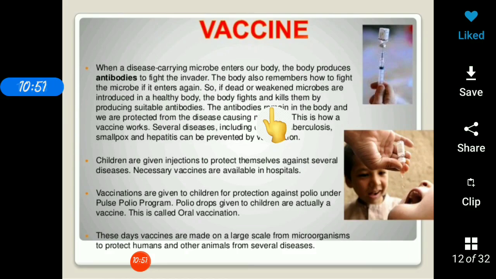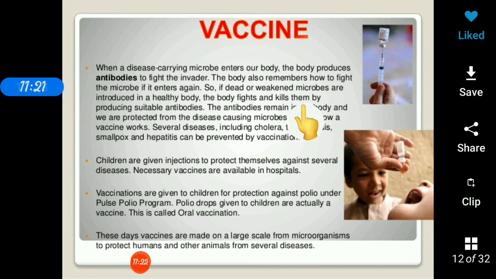So in future, whenever our body encounters that particular microorganism, antibodies are already present in our body, so they will kill that microorganism, and in future we will not have that particular disease. So this is how a vaccine works. So a vaccine is nothing but a dead or weakened microbe causing that particular disease.